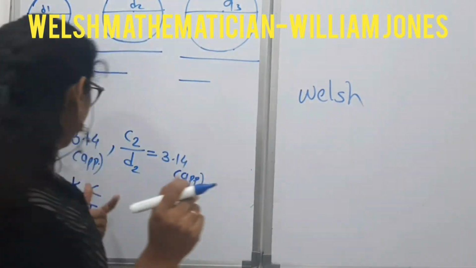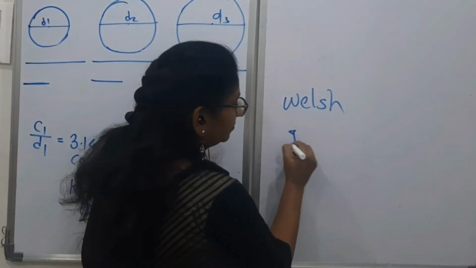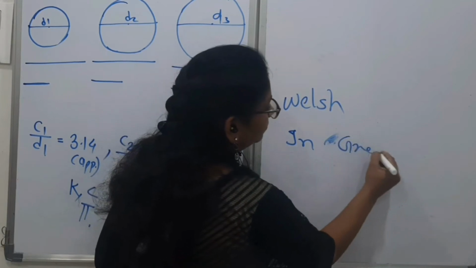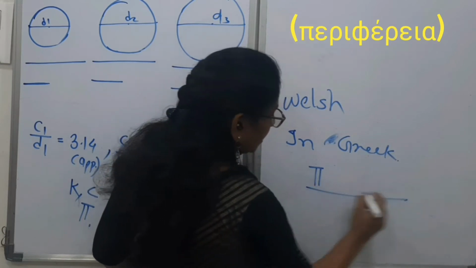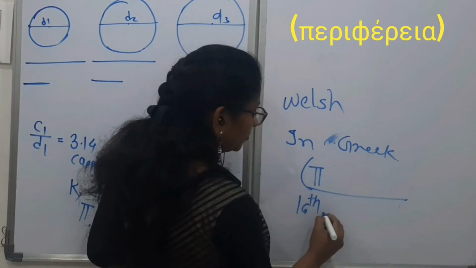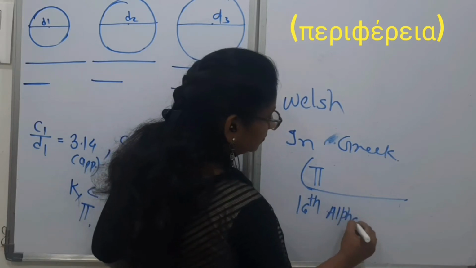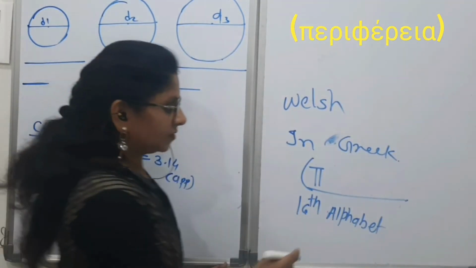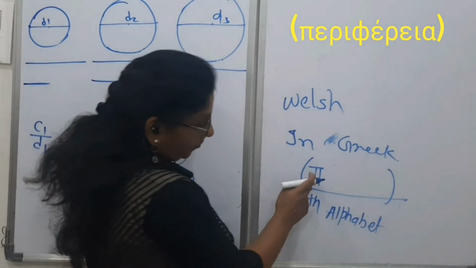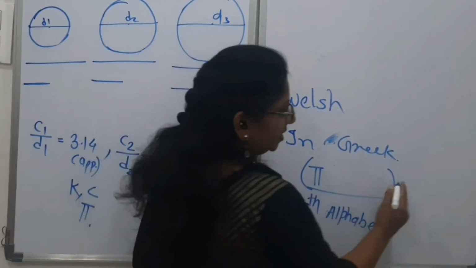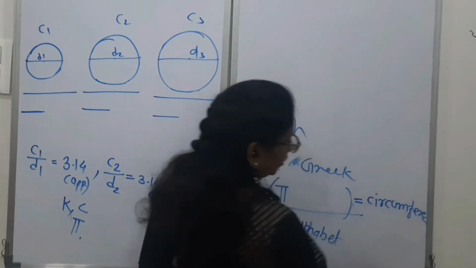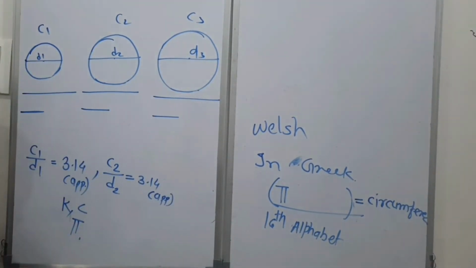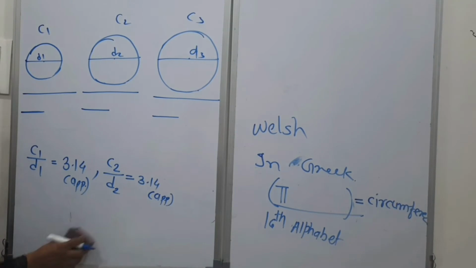first abbreviated this as pi, because in the Greek language, the word for circumference starts with their 16th alphabet. Of course, we don't know the remaining alphabets, but the first alphabet is pi, which is a synonym of circumference. So this constant we denote by pi.